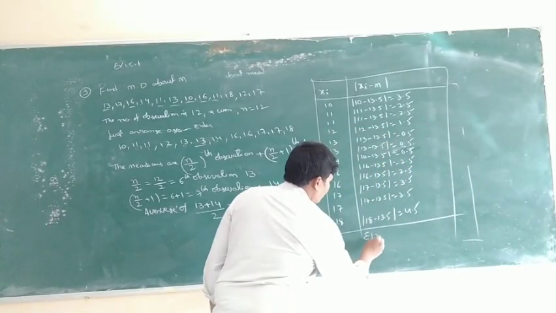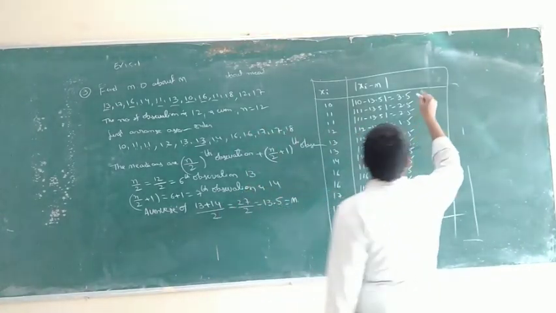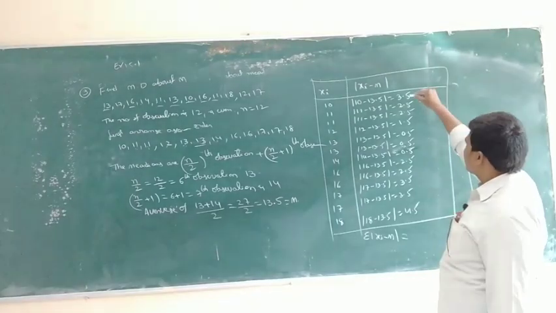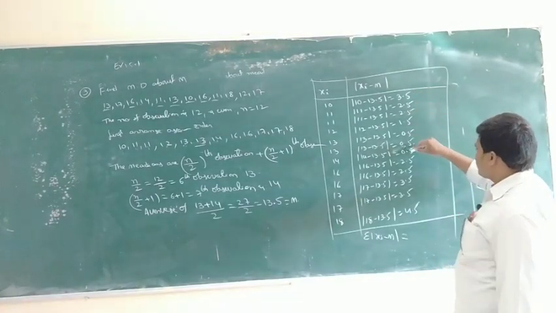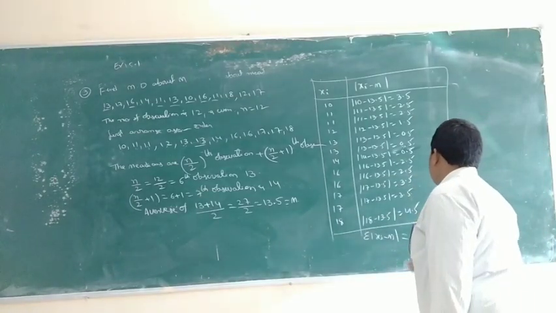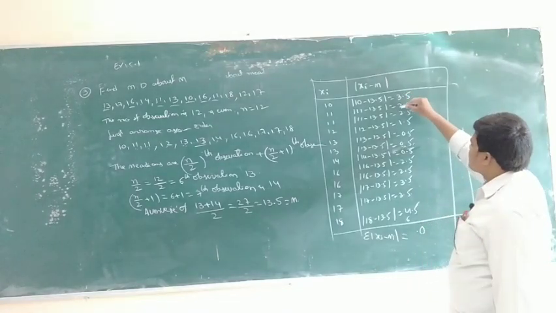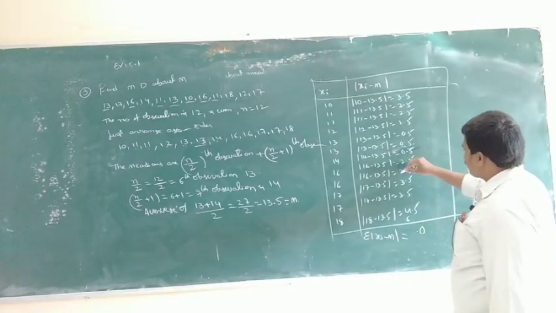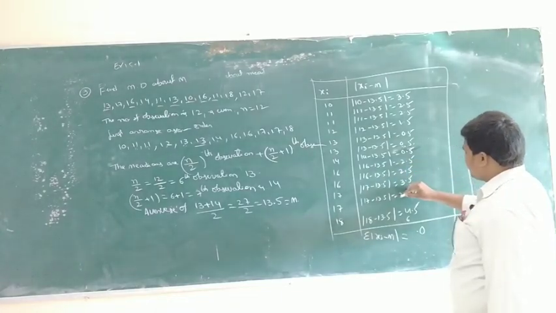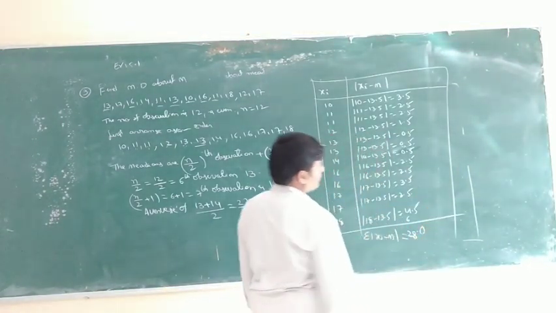So sigma mod xi minus M is equal to 3.5 plus 2.5 and so on, for all 12 values, which gives 28.